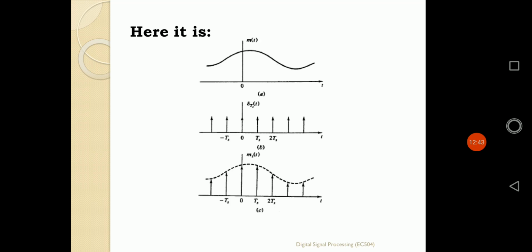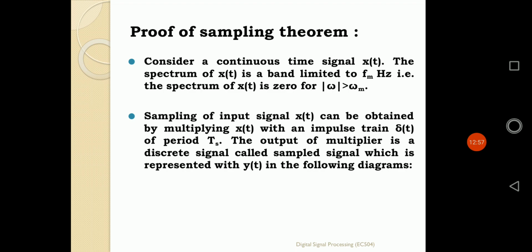It is defined simply by multiplying signal A with signal B, where B is a simple impulse train. If I multiply m(t) with delta(t), it defines the sampled signal. The sampling of the input signal x(t) can be obtained by multiplying x(t), which in that figure was m(t), with the impulse train delta(t) with period Ts.